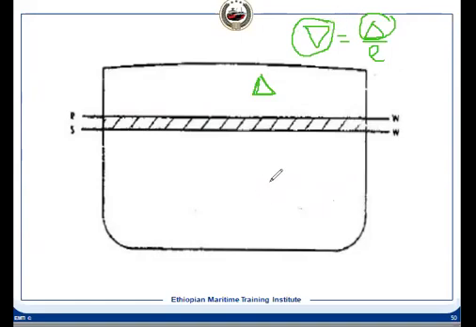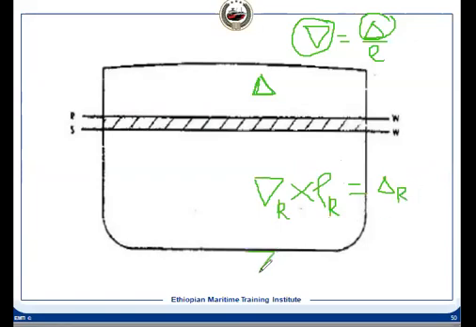Suppose in river water, with less density, this is the volume of displaced water multiplied by rho R, and this is equal to delta, that is the displacement, and this is delta R.